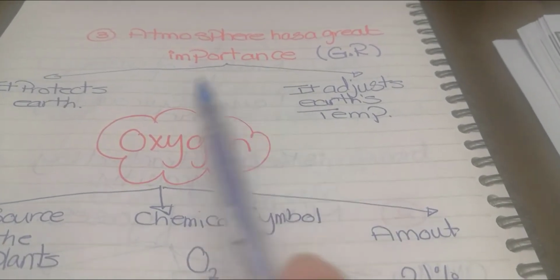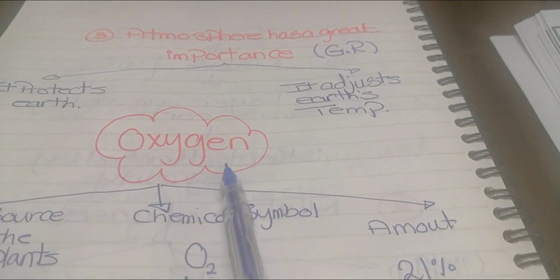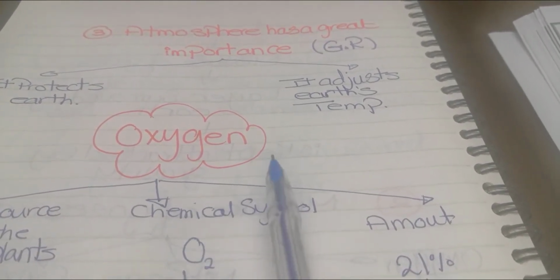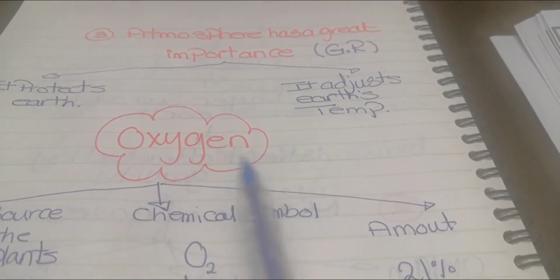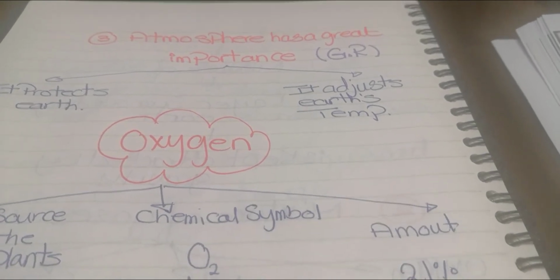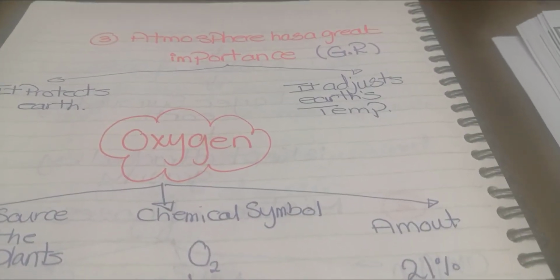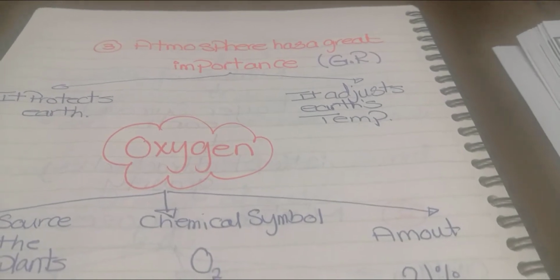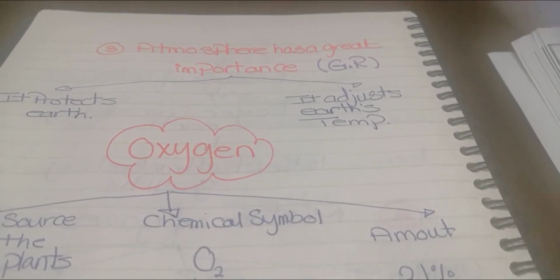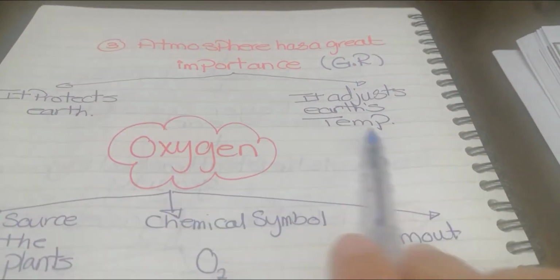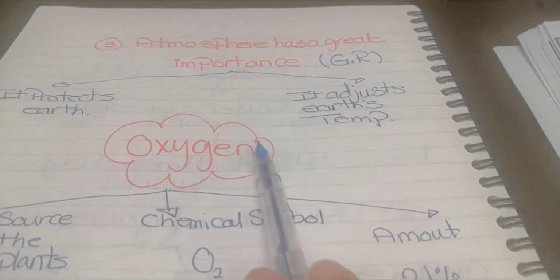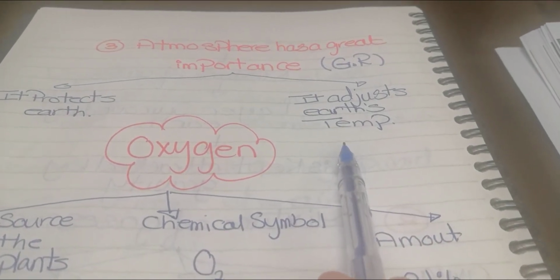Okay, so our atmosphere as one whole layer has a very, very great importance for having life on Earth. Each gas by itself is important, but the whole atmosphere is playing a very important function, which is protecting Earth and adjusting Earth's temperature. Now we have finished talking about the atmosphere.